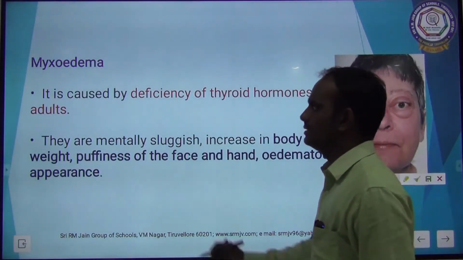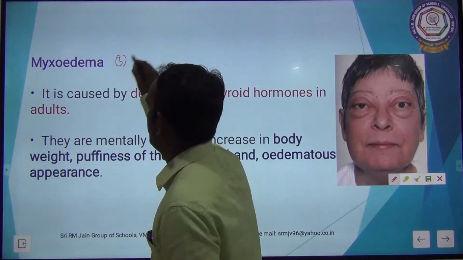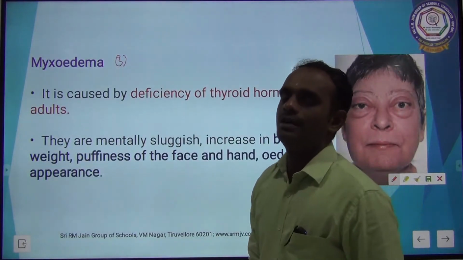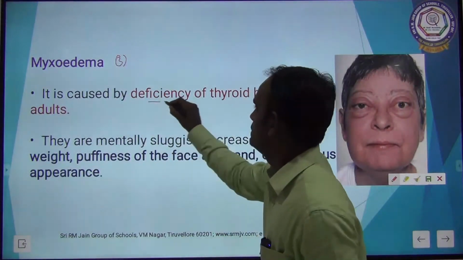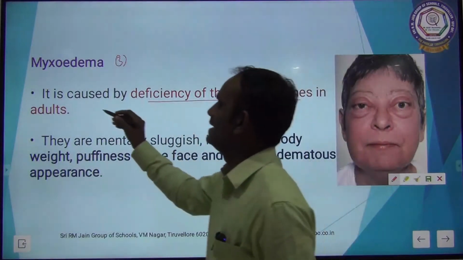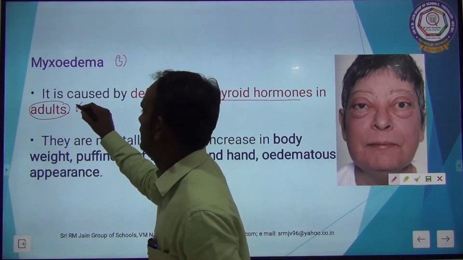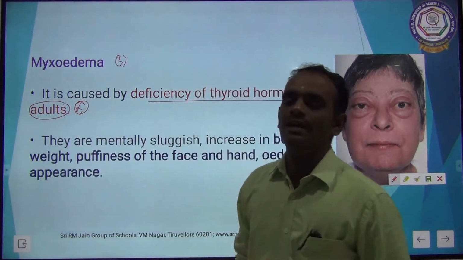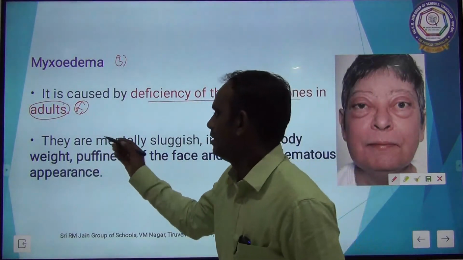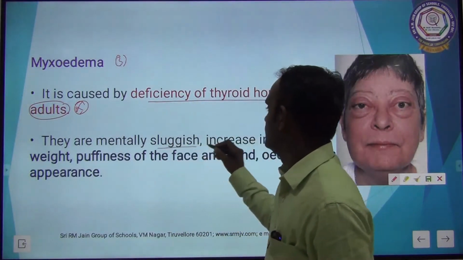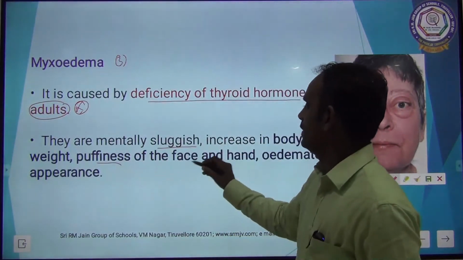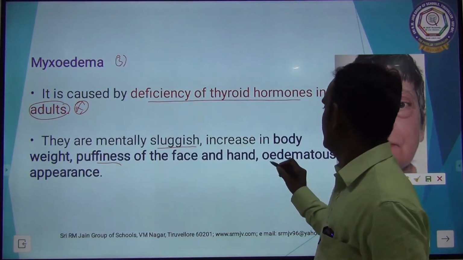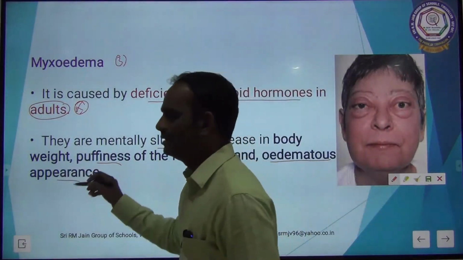The third one is myxedema. Myxedema is also one of the disorders. It is caused due to deficiency of thyroid hormone in adults. So, it only occurs in adults. They are mentally sluggish, with increase in body weight, puffiness of the face and hand, and edematous appearance.